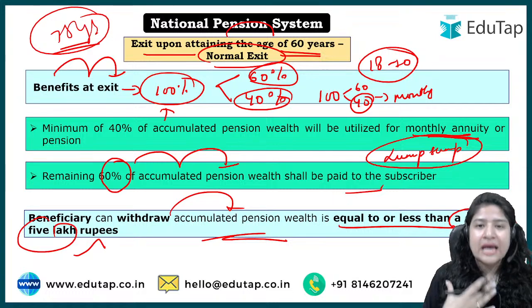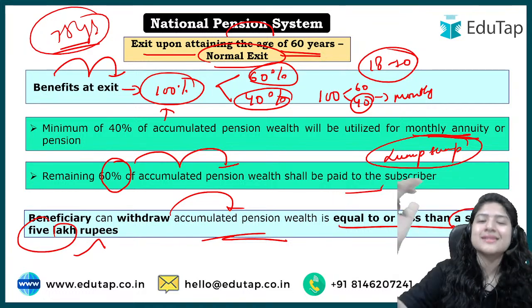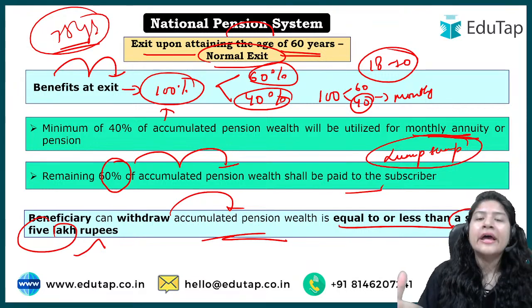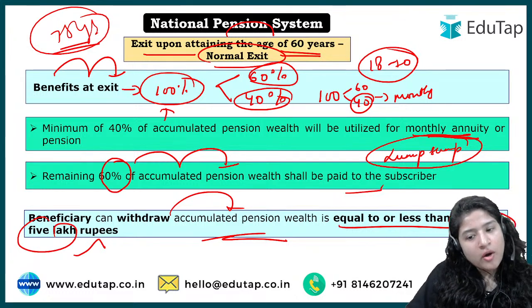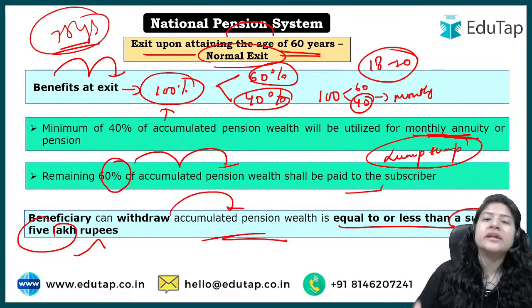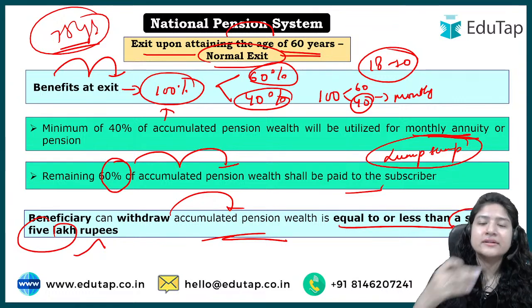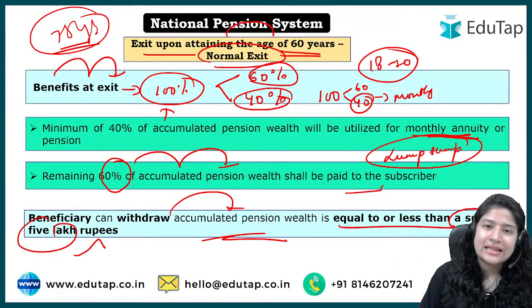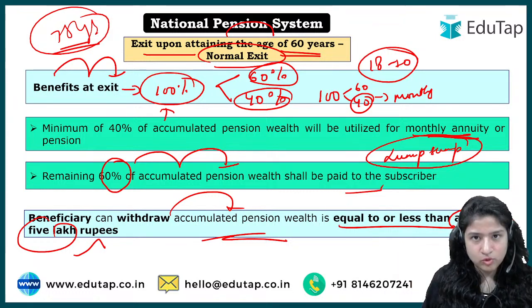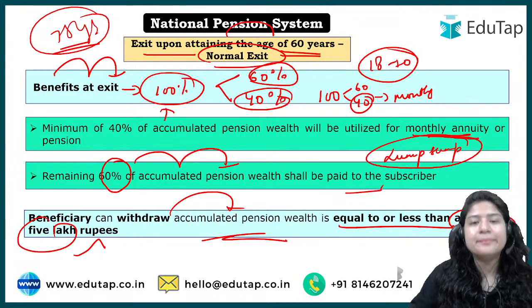Okay, so for example, I'm a beneficiary. If I have accumulated throughout the years till 60 years of my age 5 lakh rupees, till that much I can just withdraw everything at once. But if it is more than that, 60%, for example, I have 10 lakh rupees invested. So of that, 60% means 6 lakh will be given to me at that moment, but the rest 4 lakh will be provided to me in monthly pension form.